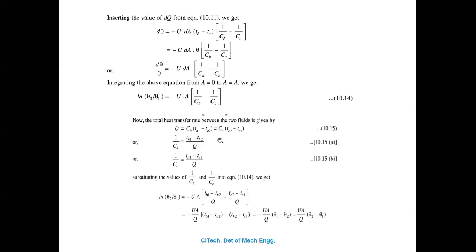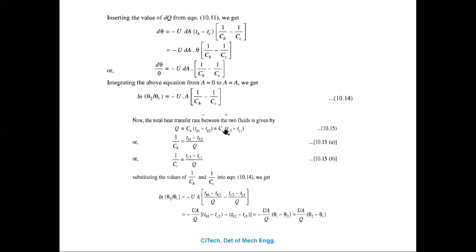By using this equation, you can calculate the total heat transfer for the entire length of the heat exchanger.